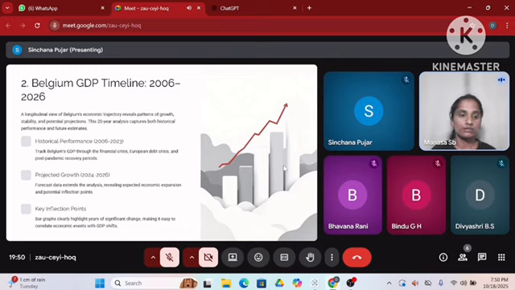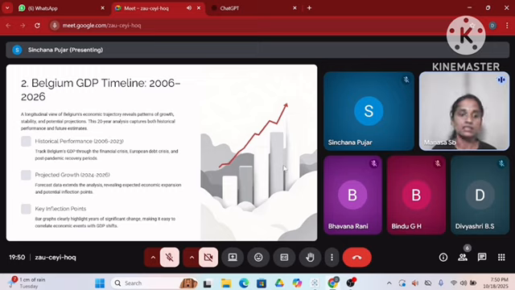First, historical performance from 2006 to 2023. This tracks Belgium's GDP through the financial crisis, European debt crisis, and post-pandemic recovery periods. Projected growth from 2024 to 2026.